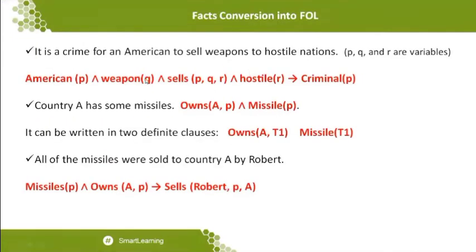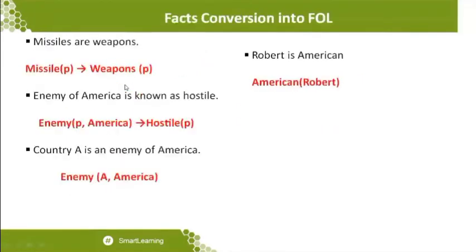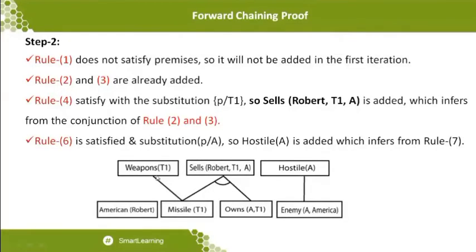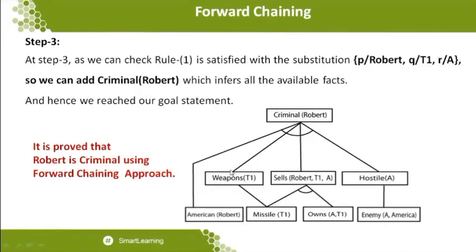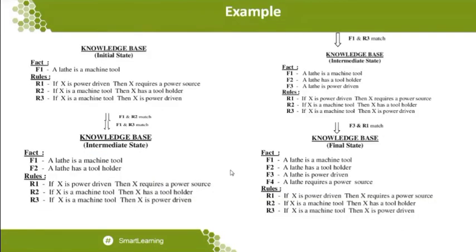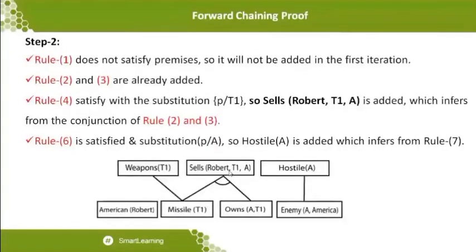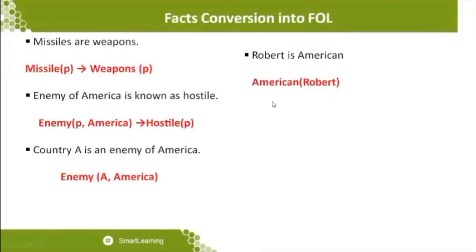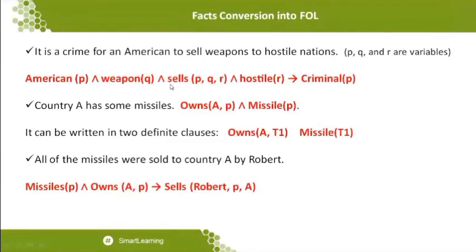I have the statement Weapons(P). That statement is already available. You can see Weapons(T1) is already available. And additionally with this, Sells(T1, A). What is Sells(T1, A)? That is being applied over here. So here Sells(T1, A, R), that is Sells(P, Q, R), will be available. This statement, and already with this statement is available, that is Hostile(nation). So all the statements are combined to conclude the statement at the next level.